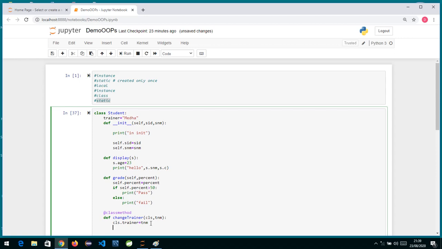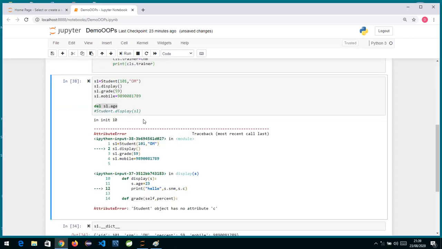Now if we check over here, I say print cls dot trainer, and we hit this. Now I'll remove this del command and say, to access the class annotated method, we will use student dot and directly the method name, because it's a static thing.